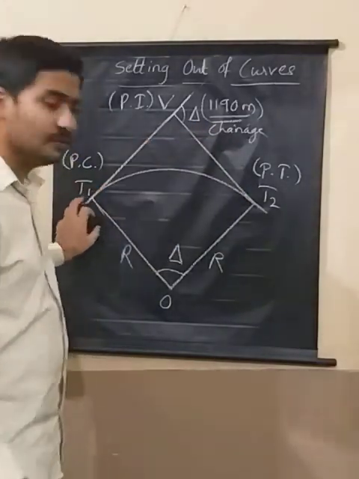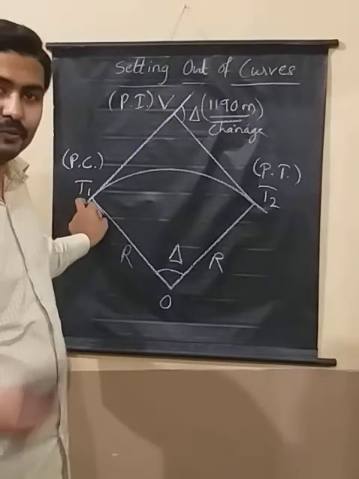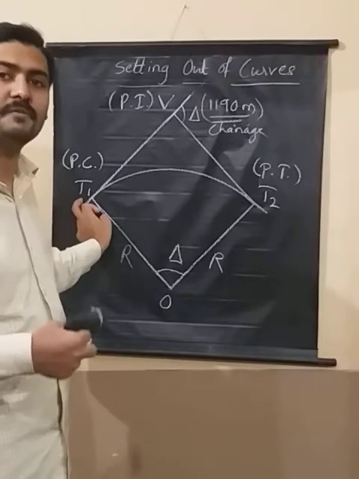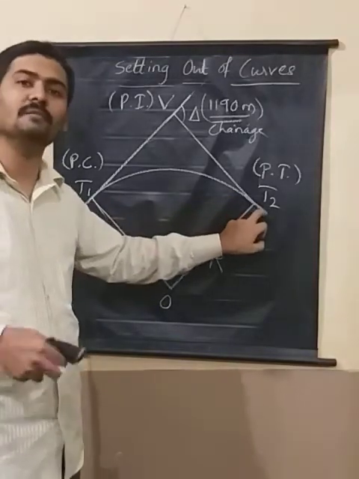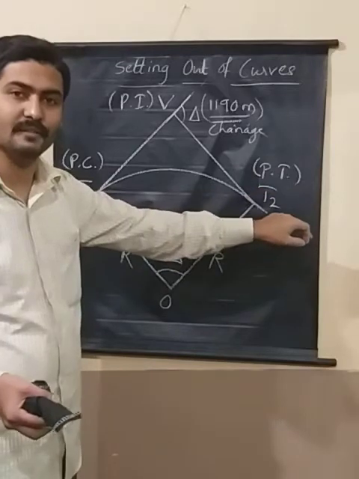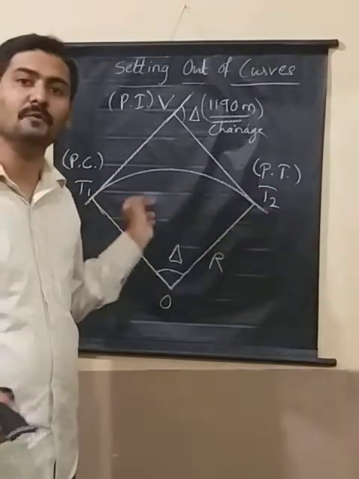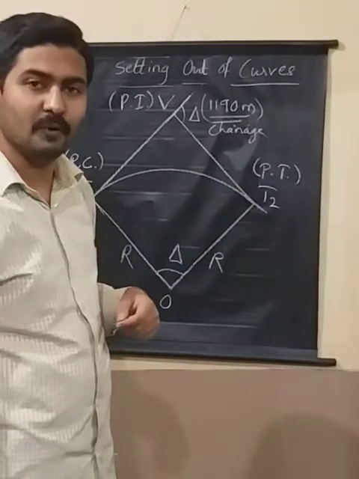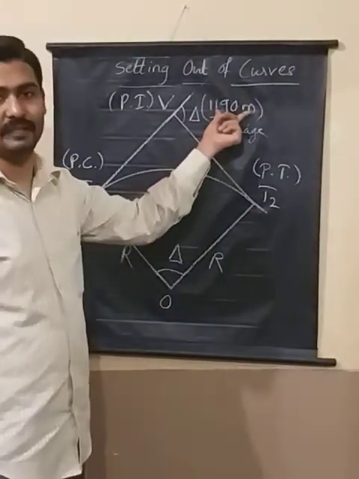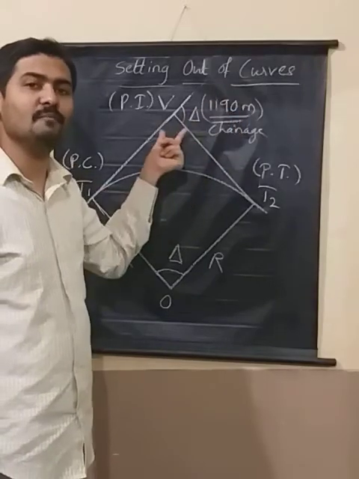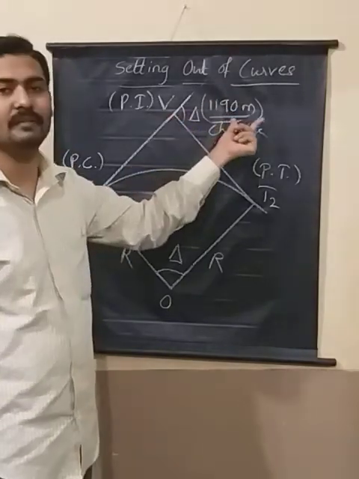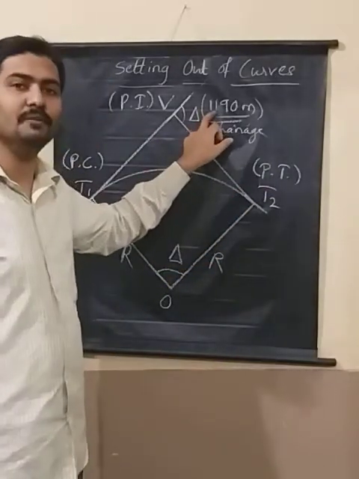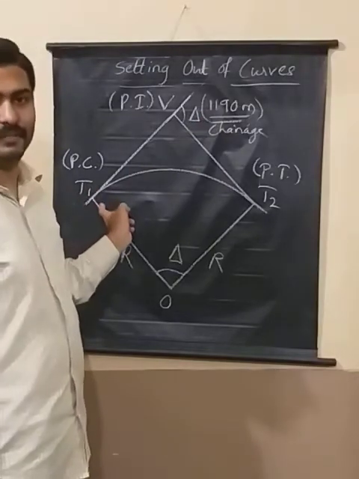So I should first locate T1. What is T1? Point of curve. I should know where the curve starts. Then I should know where the curve ends on this line. So these two are unknown, which I have to find out in the field. How I am going to find out those two points is by using the chainage available with me. The chainage of point of intersection V is available, that is 1190 meter. That is an example. Now I am going to tell you how to get the chainage of T1.